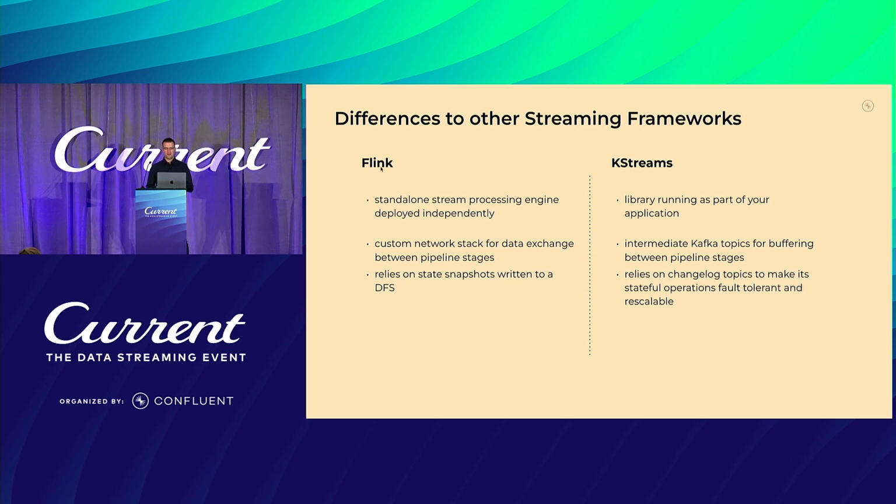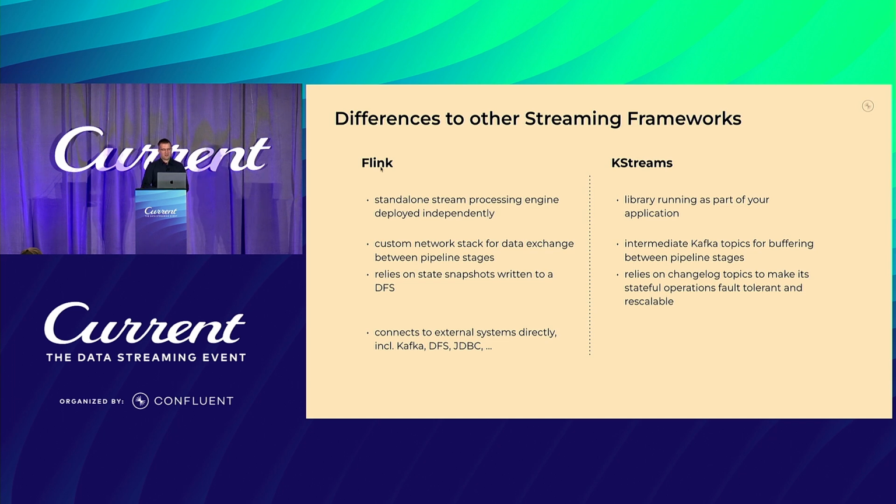A Kafka Streams application, a K-Streams application, can be rescaled without a restart. A Flink job cannot. Like a Flink job, you really have to restart and go back in time to where you left off. On the other hand, Flink has better performance and scales better, especially with complex topologies. Because data in between the pipelines is not persisted anywhere. It's just sent over from one to the other.